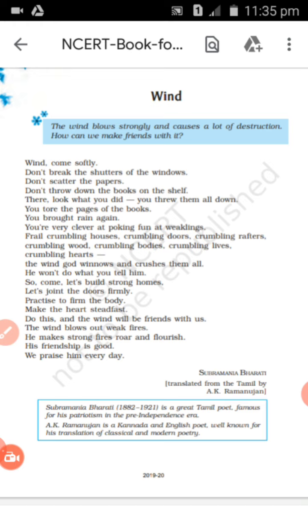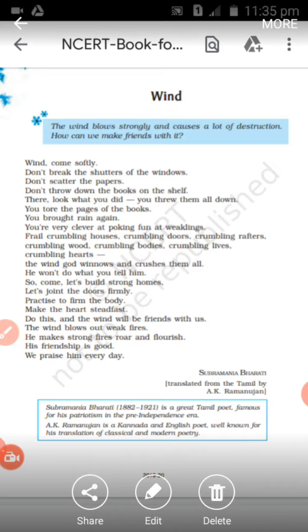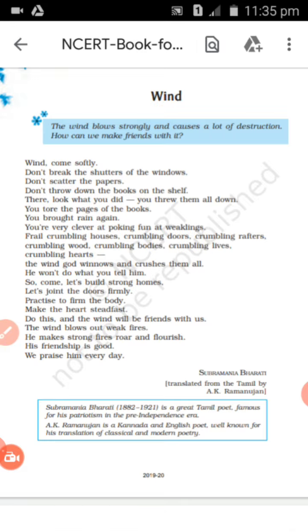Now the next literary device used here is repetition, isn't it? So the word crumbling has been repeated several times here. You see, frail, crumbling houses, crumbling doors, crumbling rafters, crumbling wood, crumbling. Why do you think the word crumbling has been repeated so many times in this poem?